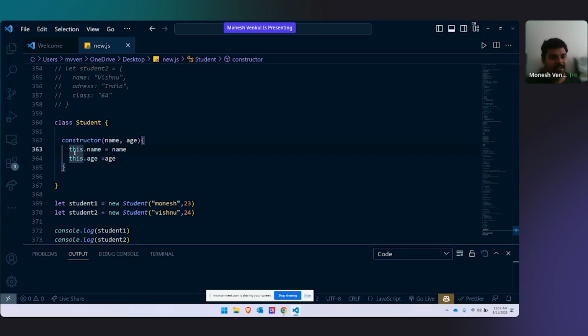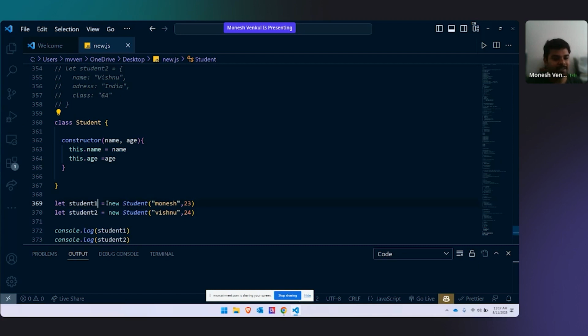Can anyone tell me what this refers to here? Does it refer to student? Think and answer. Or let me put it in this way: this refers to classes or objects. I've said this while explaining it. This refers to classes or this refers to objects? This refers to objects is the correct answer.